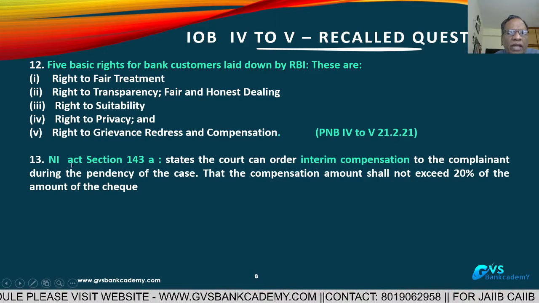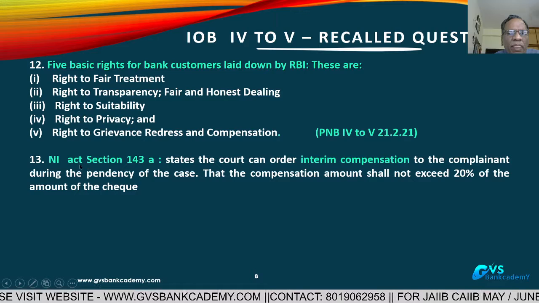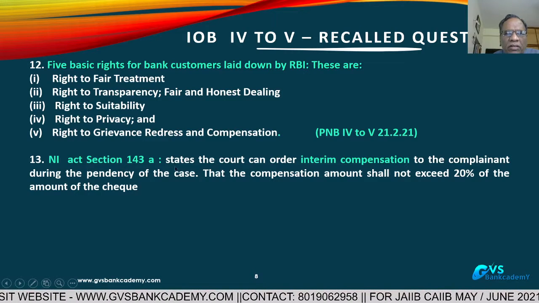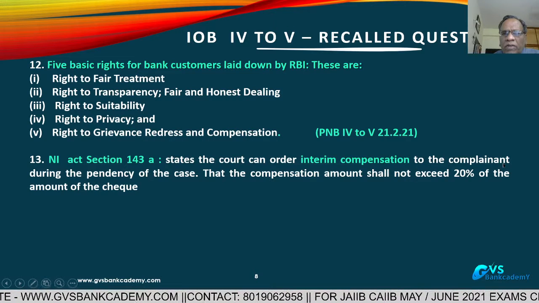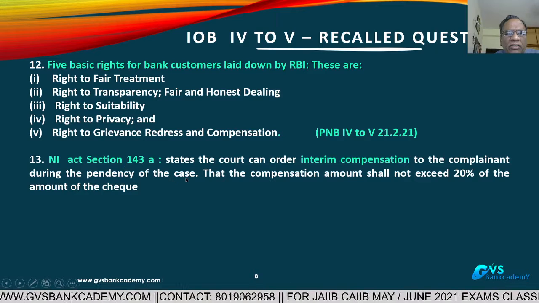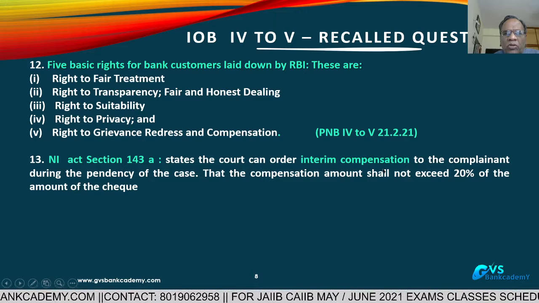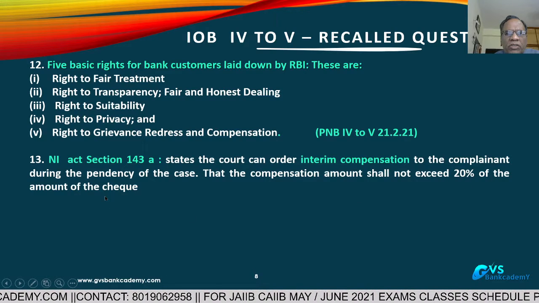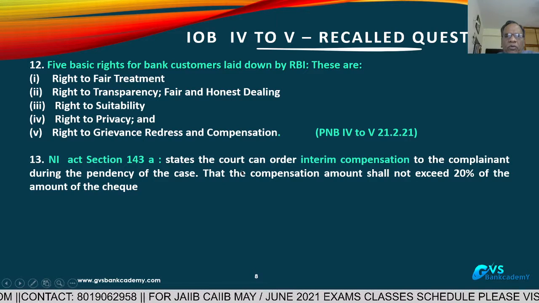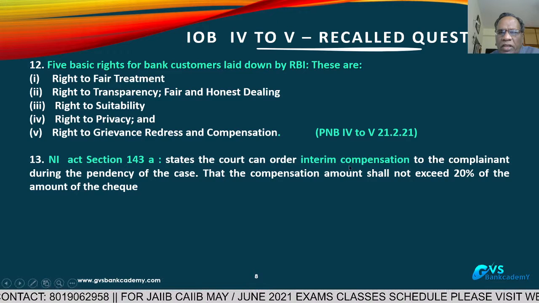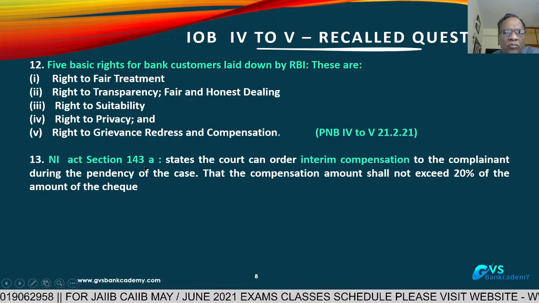Question number 13, NI Act section 143. This is the latest amendment, 2000. NI Act section 143 states that the lower court can order interim compensation to the complainant, to the bank, during the pendency of the case in the check dishonor cases. That compensation amount shall not exceed 20% of the check amount. So after filing our case with the court, the lower court can immediately give an interim compensation of 20% of the check amount. That is section 143A, most important.